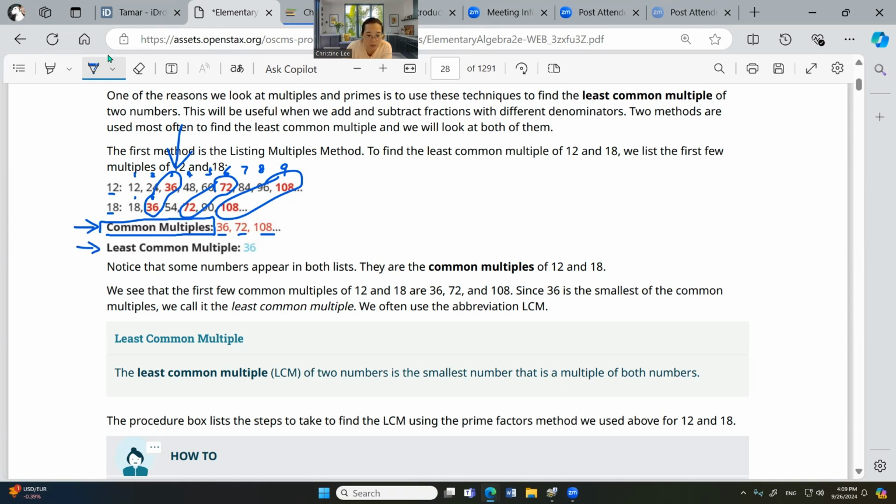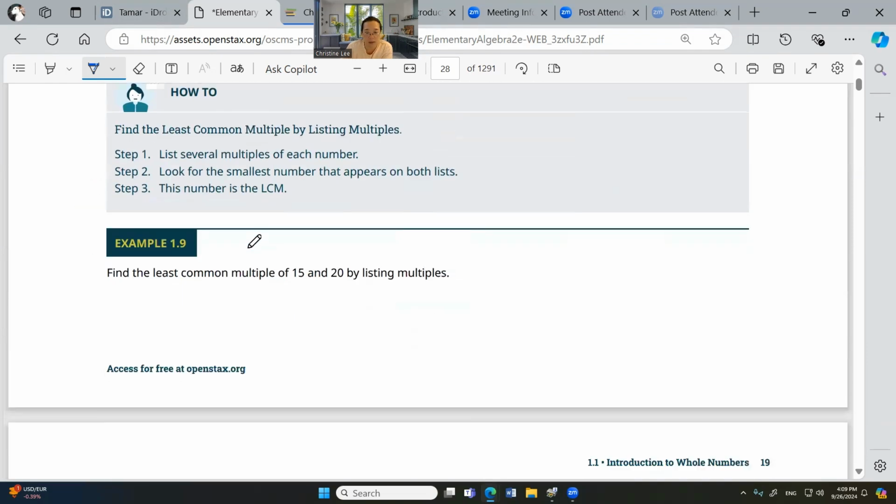And for least common multiple, usually we can use this: LCM, least common multiple.